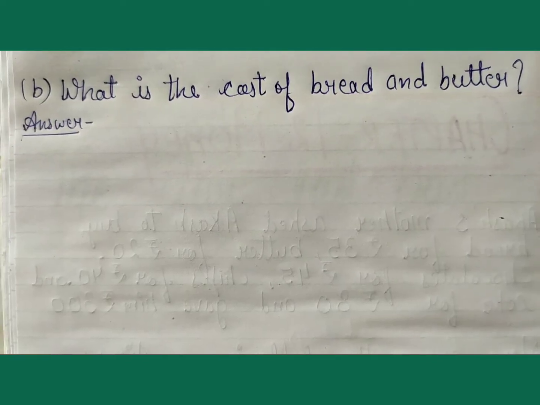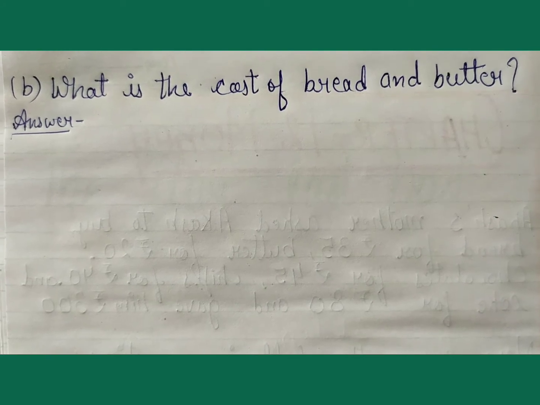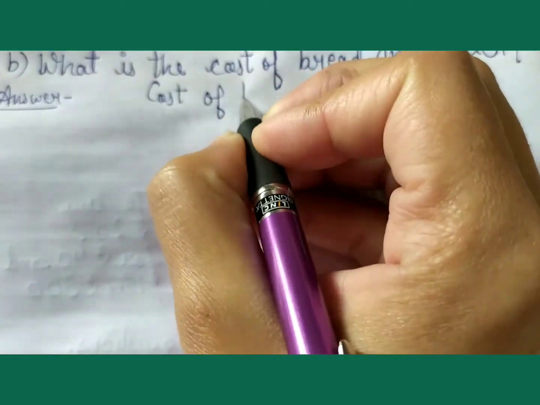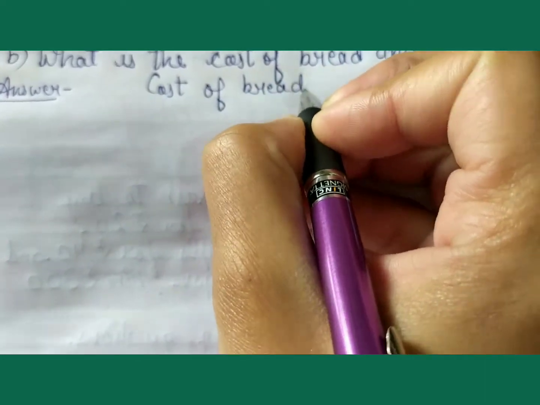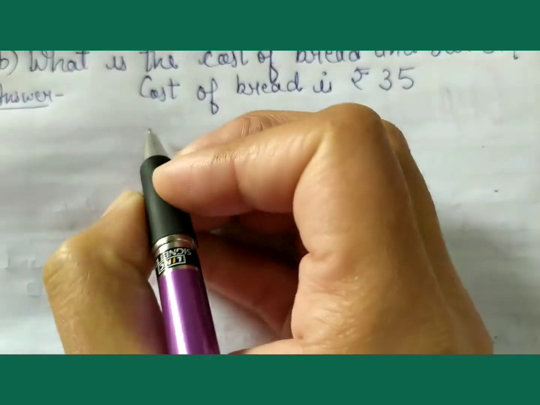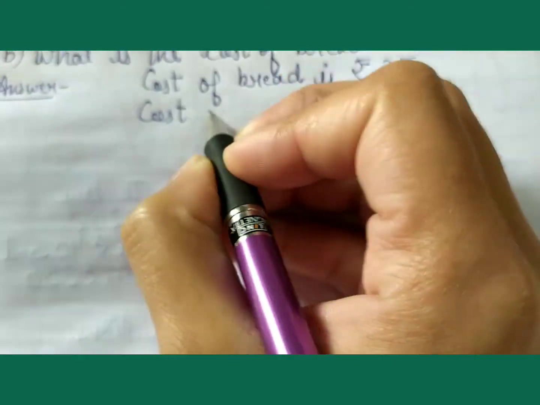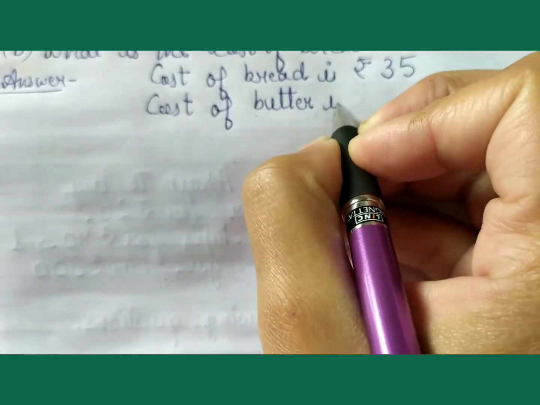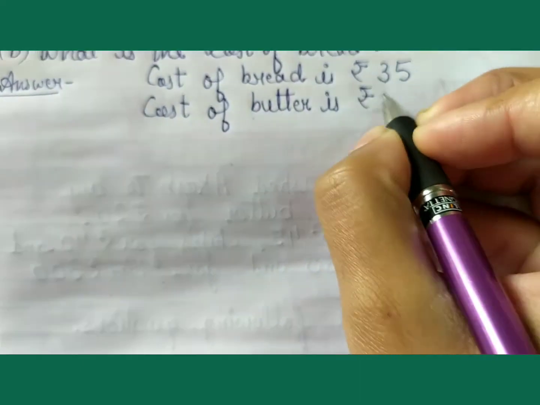Next question is, what is the cost of bread and butter? Children, cost of bread is rupees 35. Cost of butter is rupees 20.